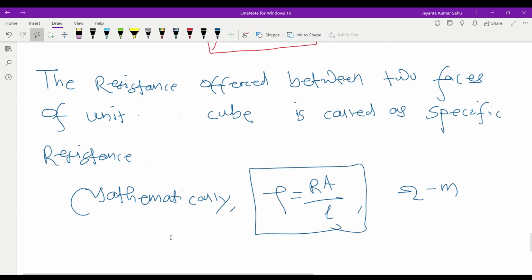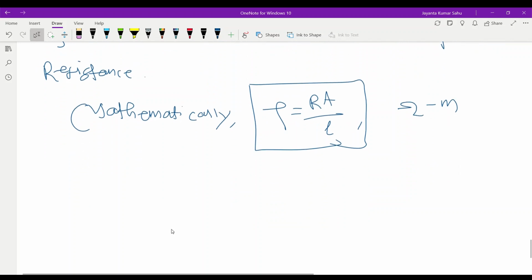After that, we will discuss Ohm's law. Ohm's law is the first or basic law of basic electrical engineering. Everywhere we apply Ohm's law. What is the significance of Ohm's law? Ohm's law helps to determine the relationship between current, voltage and resistance.